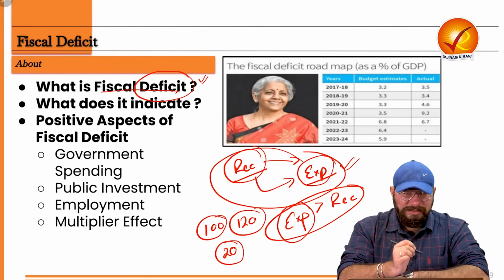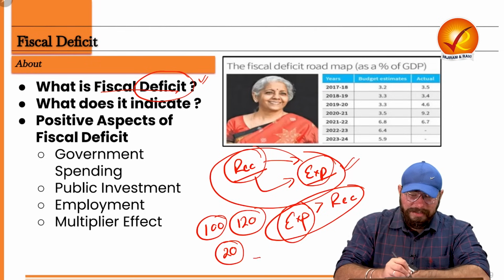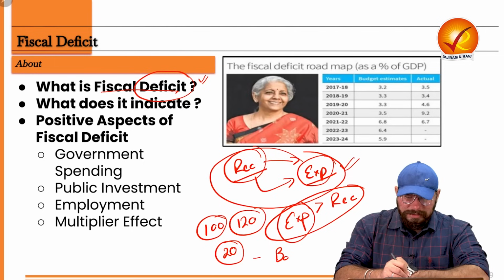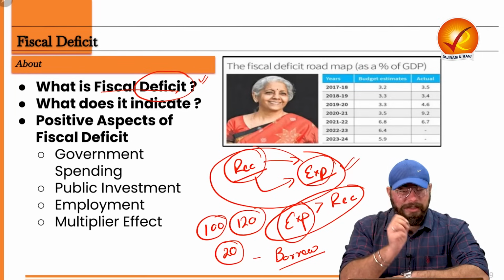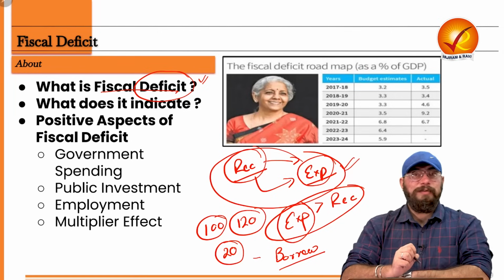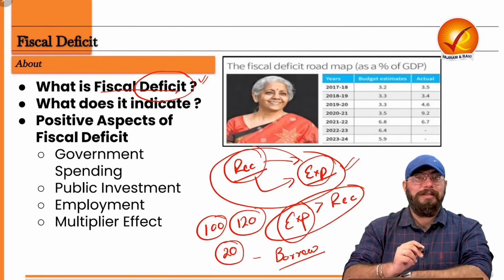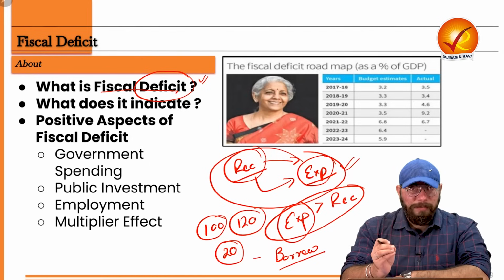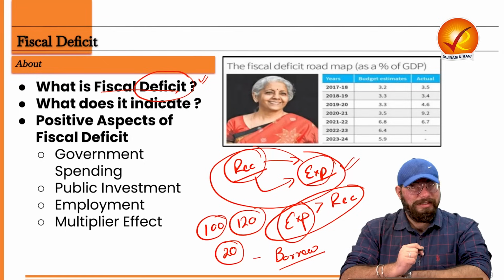Now the question is, from where will the government get this 20 rupees? Of course, to fulfill that deficit, the government needs to borrow certain money. So the second question: what does this fiscal deficit indicate? Fiscal deficit indicates the level of borrowing of the government. That means how much the government would be borrowing in order to cover the deficit it has.